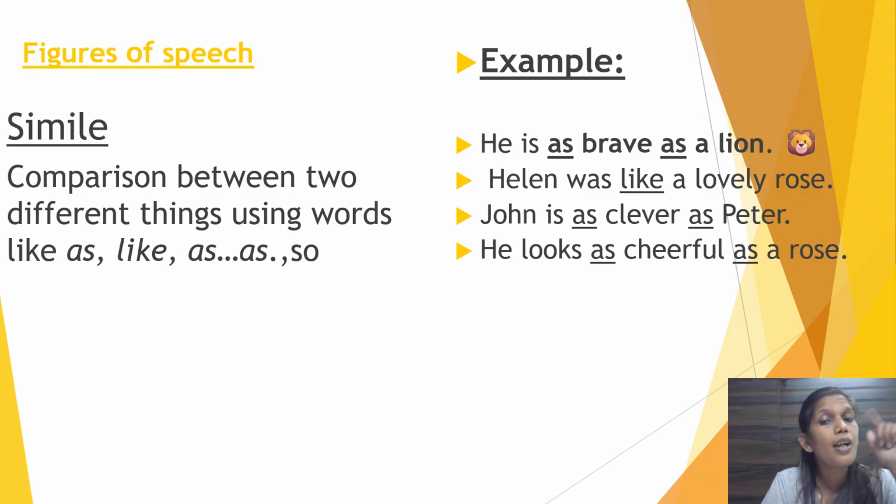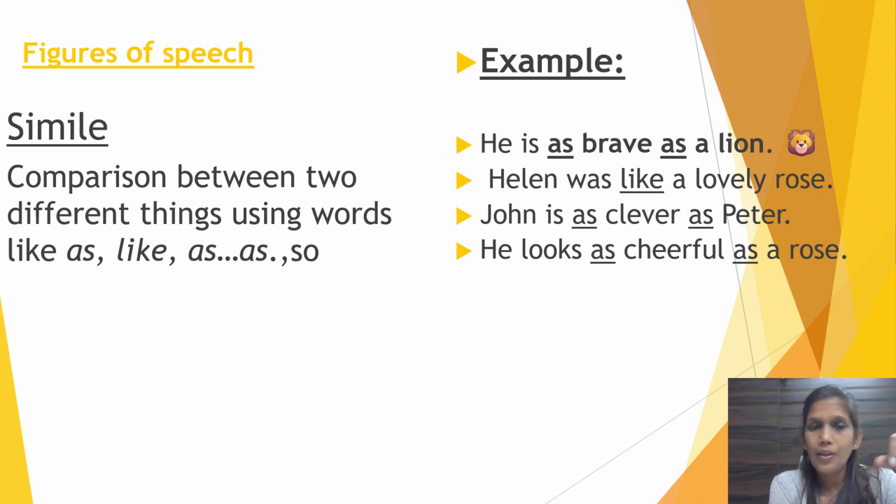A lion is known for bravery. Brave describes the lion, right? So the comparison shows that the man is brave. Similarly, second example: Helen was like a lovely rose. First underline the simile. Which word in this sentence indicates that it is a simile figure of speech?